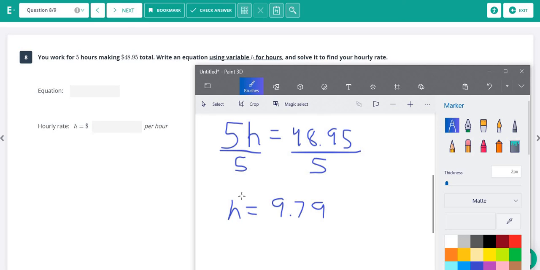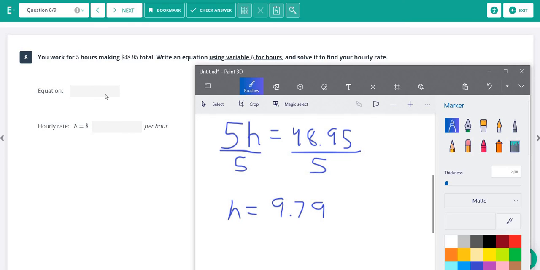Doctors also don't. Maybe if you're Bill Gates or you're Jeff Bezos, CEO of a huge corporation, maybe you make that much. But that's just a little ridiculous. Nobody makes that, so I immediately knew that was wrong. But 9.79, that sounds about right.